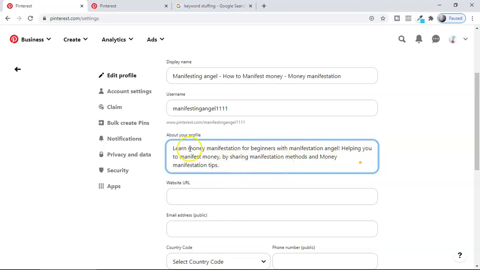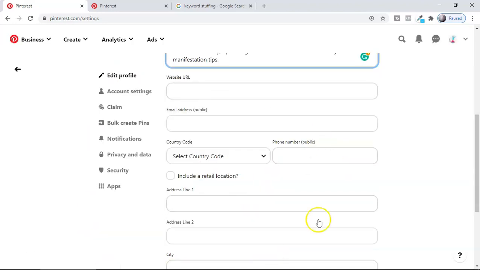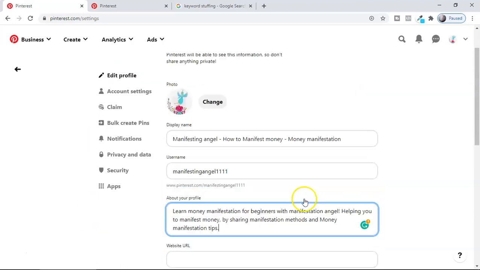So if you can see this, I optimized money manifestation for beginners. This is one of the keywords there. And then I use manifestation angel, my username. Okay, helping you to manifest money. Manifest money is another keyword there. And by sharing manifestation methods is another keyword there. And then money manifestation tips, right? Another keyword here. You can put all of your details over here. Okay. And then you're going to say done here.